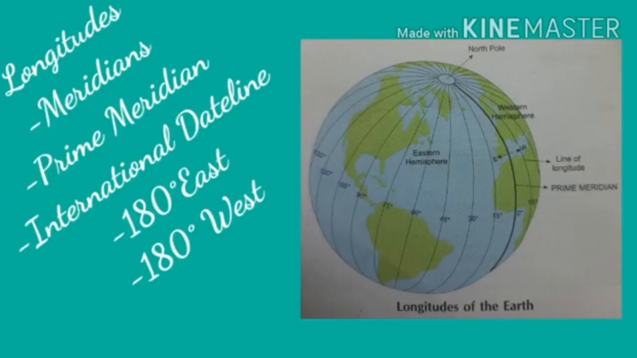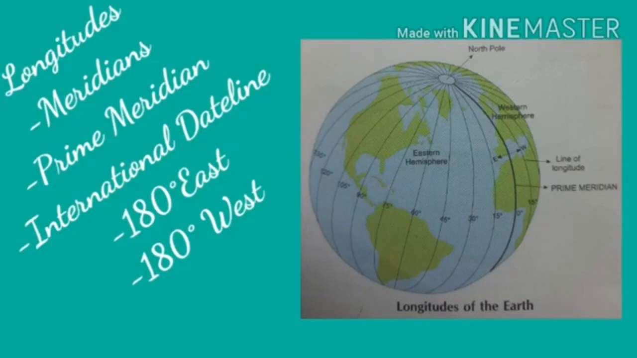Children, the 180 degree east and the 180 degree west longitudes meet, and the line is called the 180 degree longitude or the international dateline. The 180 degree meridian is called the anti-meridian or the international dateline.